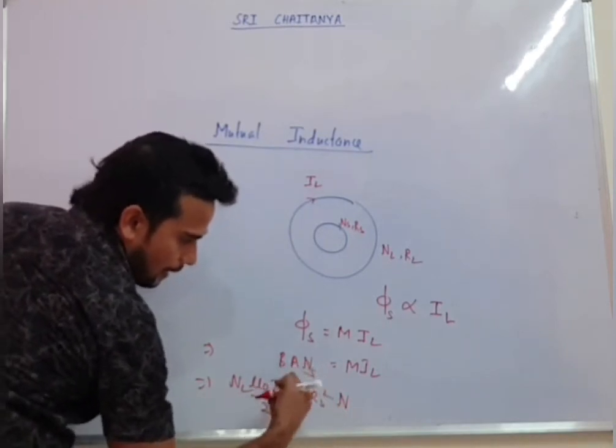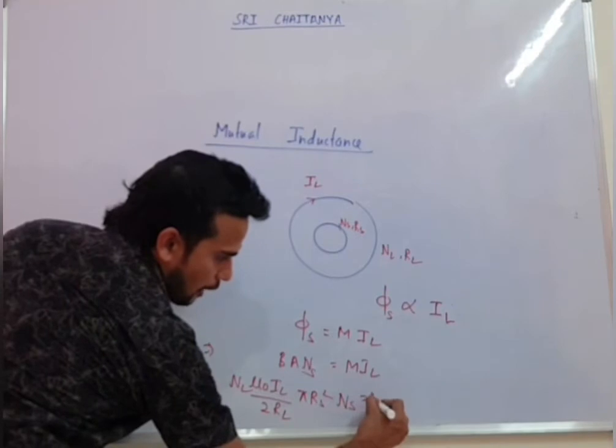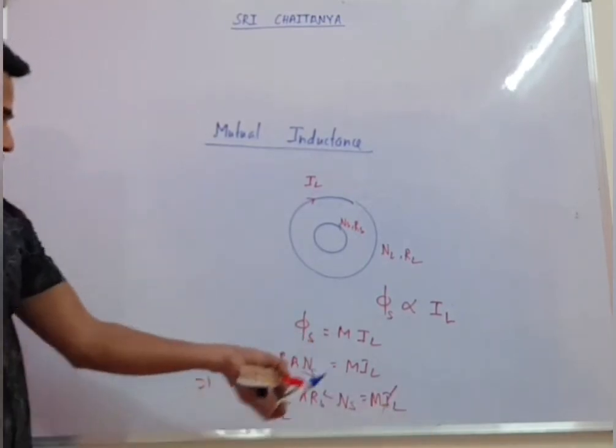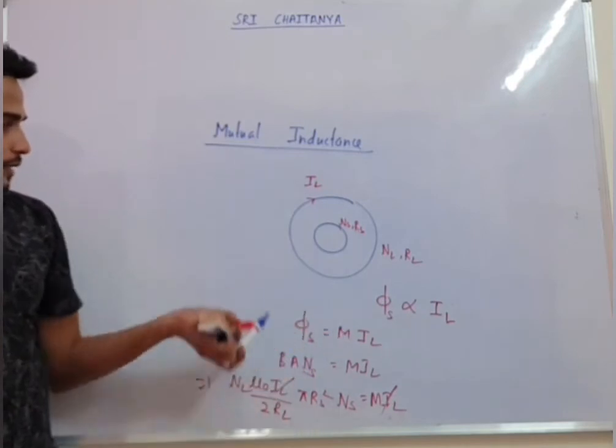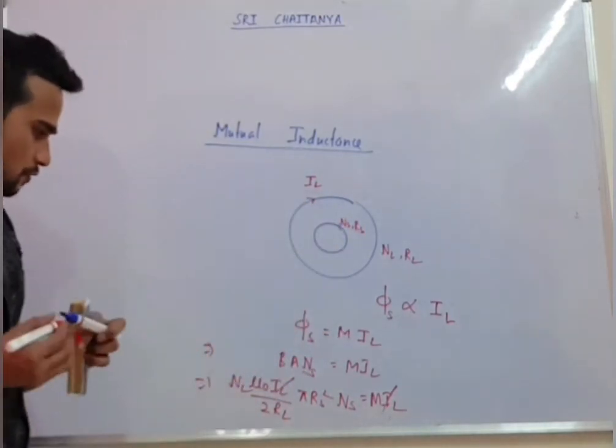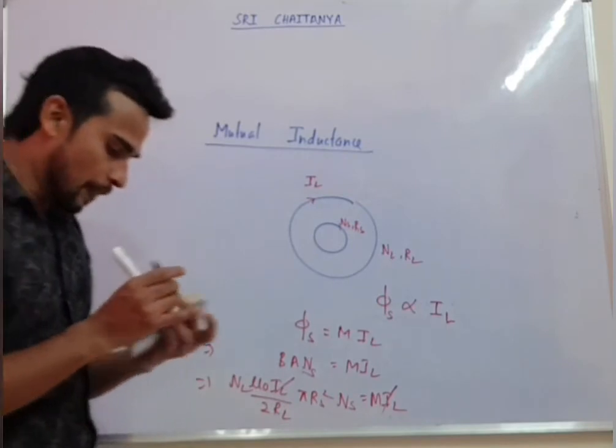So BAN, with N as NS, will be equal to M into IL. Now from here IL will be cancelled, and you can see how to find the value of mutual inductance. So this is how we can calculate mutual inductance in some situations where it is used.